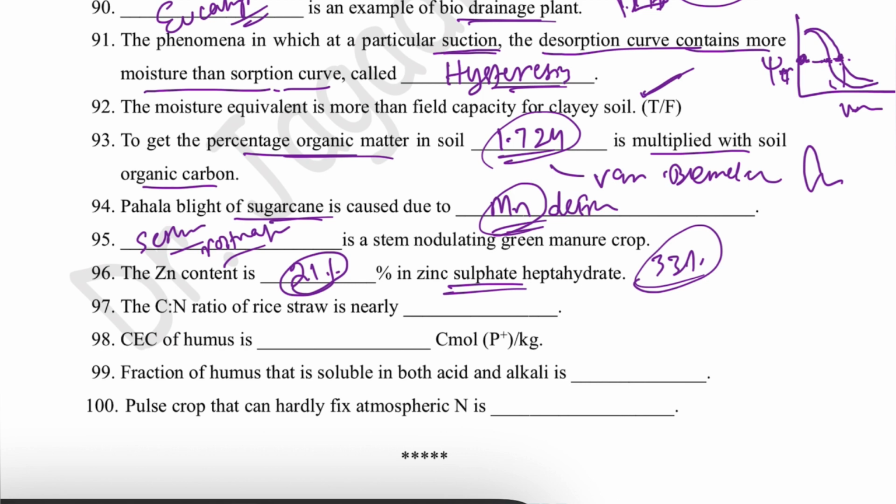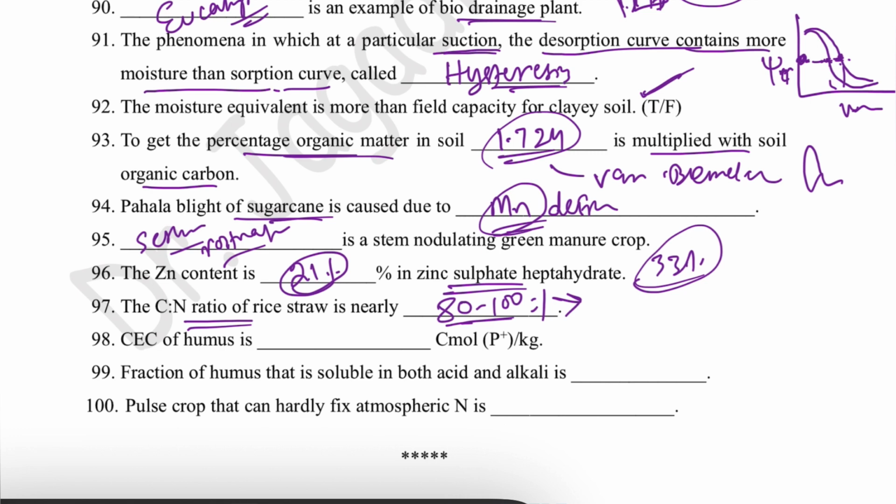The C:N ratio of rice straw is around 80:1 to 100:1. The C:N ratio affects the availability of nutrients. If the C:N ratio is less, then there will be mineralization. If the C:N ratio is more, then there will be immobilization. So when we add rice straw in the field, there will be more immobilization and loss of nutrients. There will be binding of the nutrients in microbes. That is basically called immobilization.